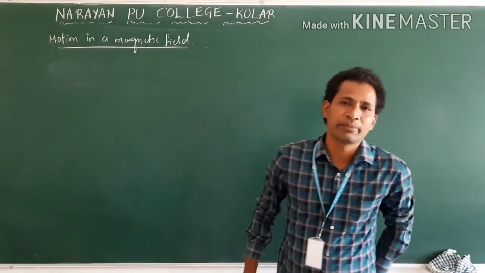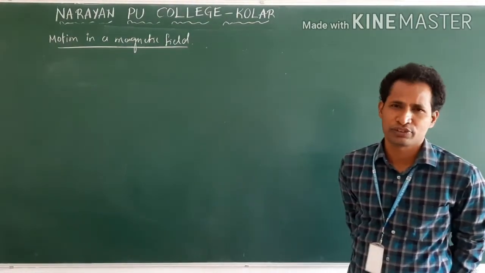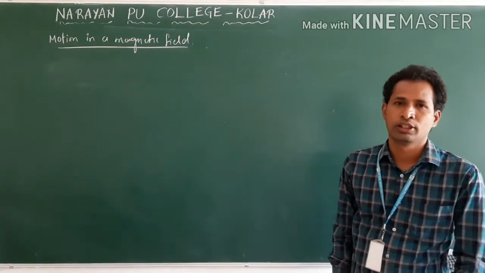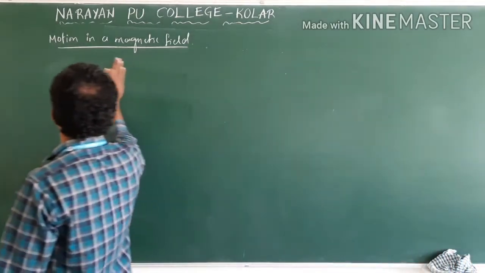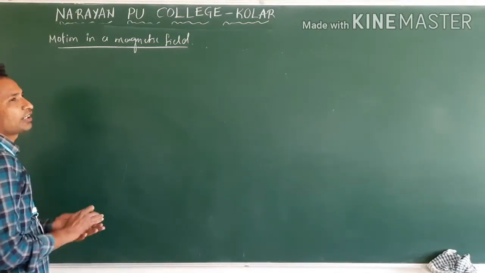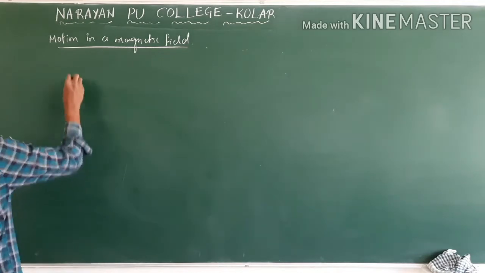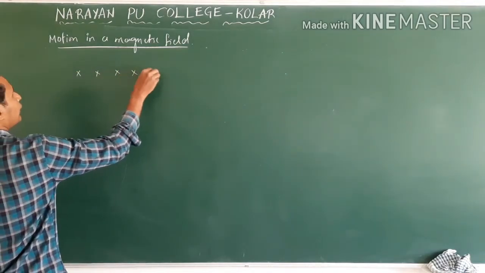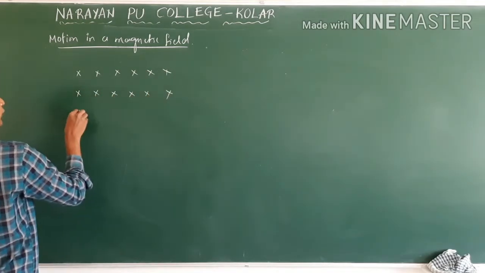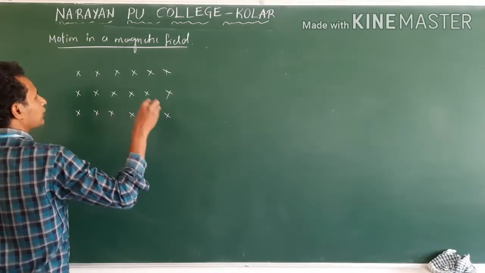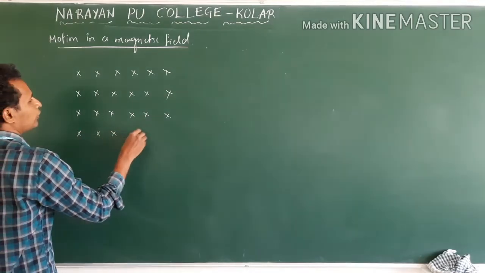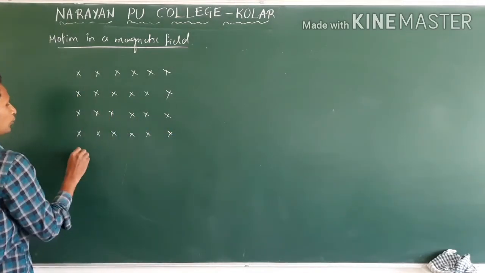Now the next concept: motion in a magnetic field. We have already seen the force experienced by a charged particle moving in a uniform magnetic field. Now we will see the same concept again, but we will find the radius of the particle's circular path and then the time period. Take a uniform magnetic field here. A cross indicates the field going into the plane, and a dot means coming out of the board or plane. Now the field is acting into the board.